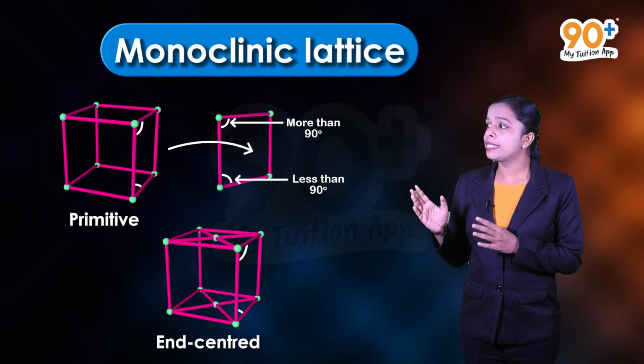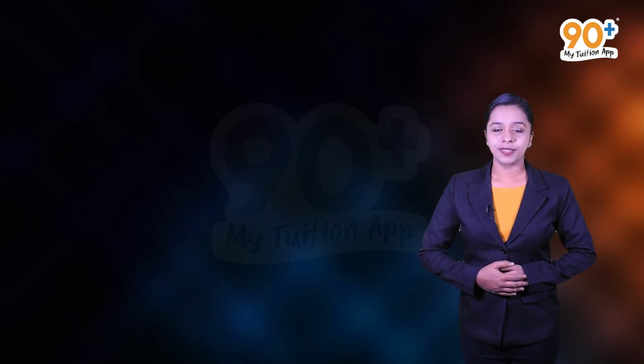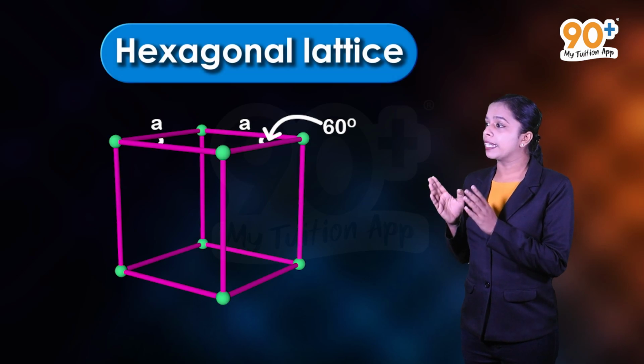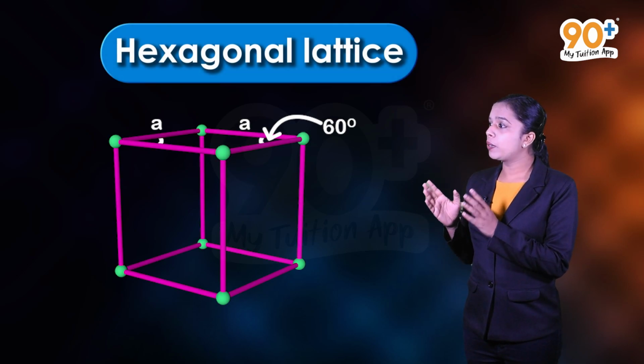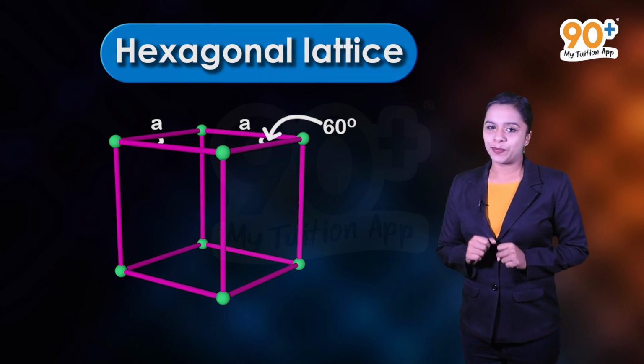Here sides are unequal and the two faces have angles different to 90 degree. So moving to the fifth one, that is hexagonal lattice. Here two sides are equal in length. Also one angle on two faces are of 60 degree.